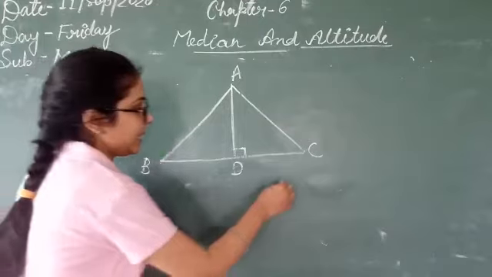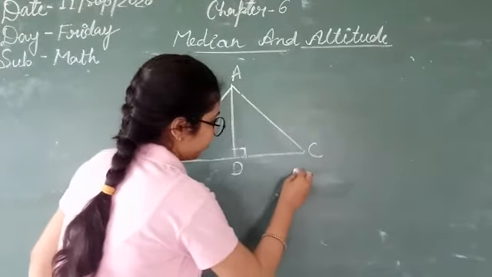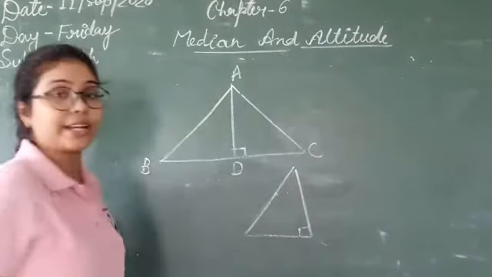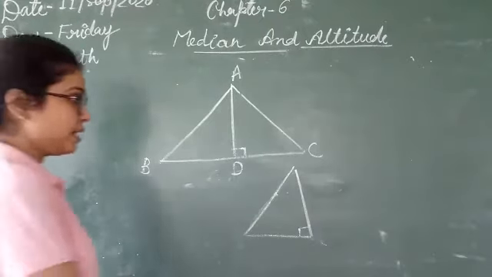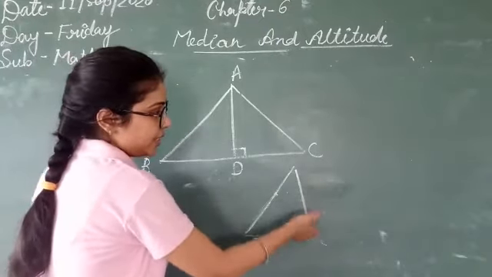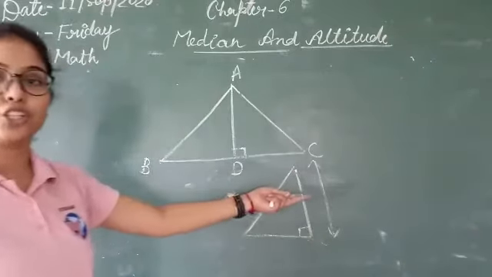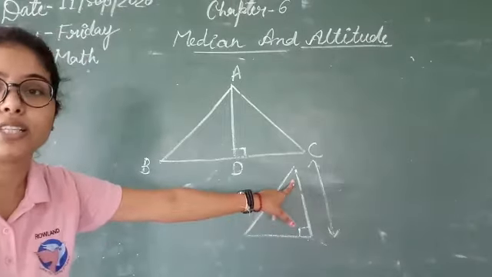Suppose the triangle is like this. Suppose I am taking the example of the right angle triangle. Suppose this is the right angle triangle. In the right angle triangle, we know that this is the perpendicular distance. This is the height. If you find this height, this will be the altitude of the right angle triangle. Only this perpendicular distance.